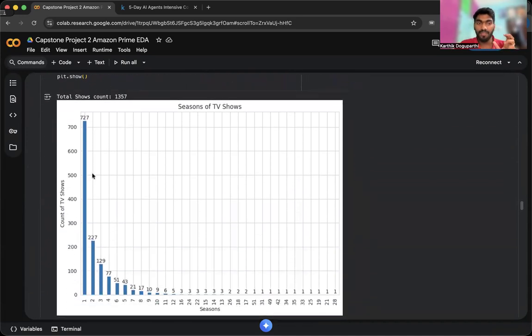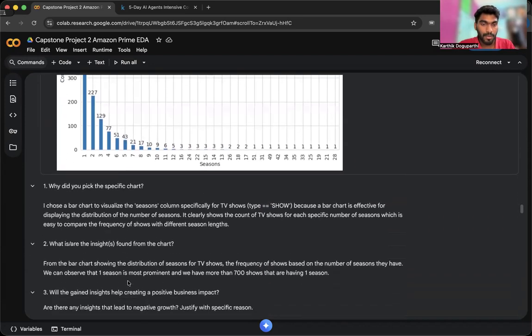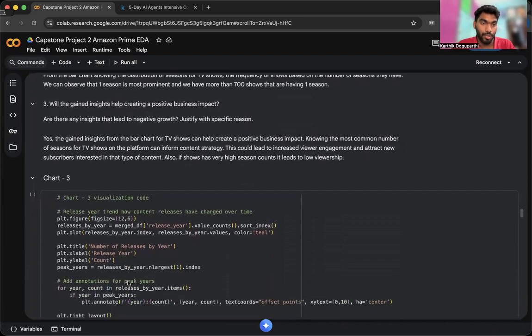So I have shown the count of each season. As we can see, it is max till about 5 seasons. Number one season has the most count, and 5, 6, or 7 is the max value for the seasons for any show.